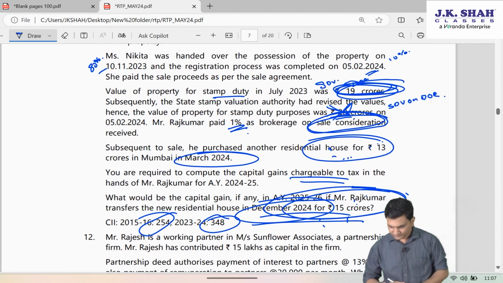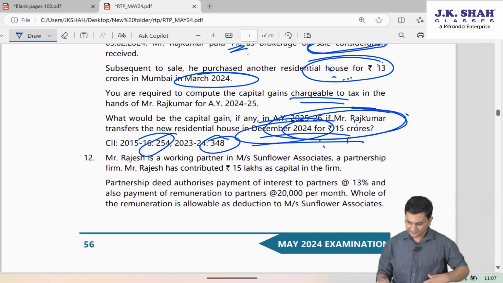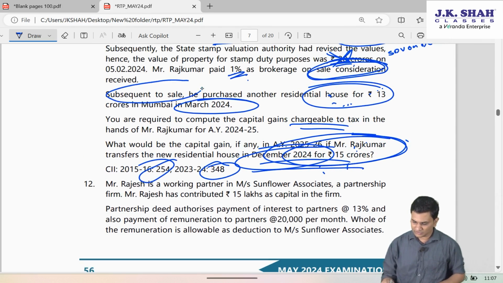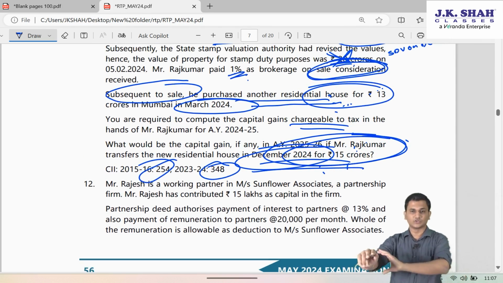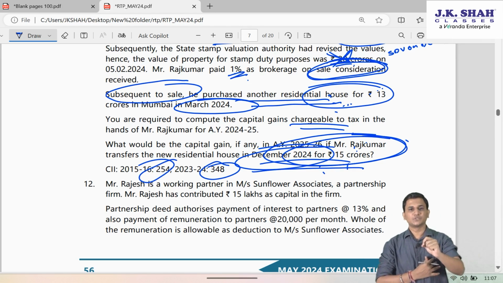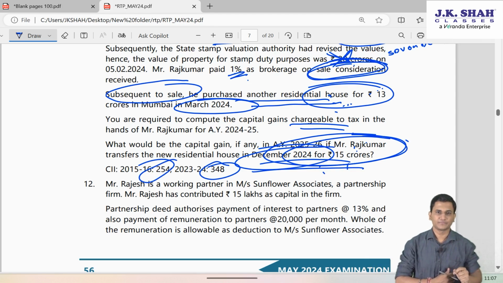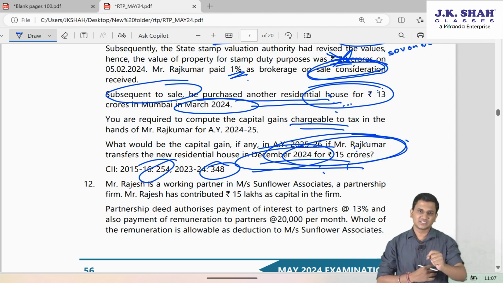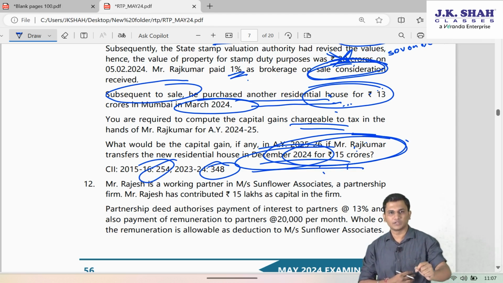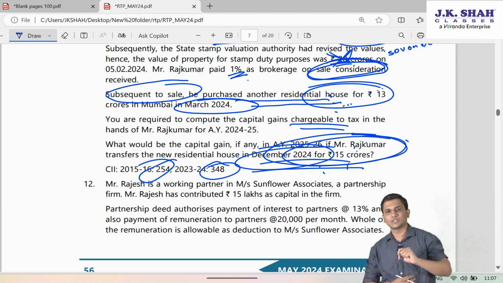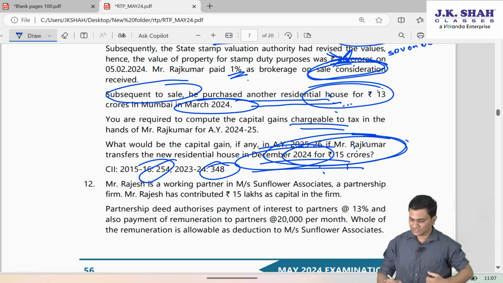Now friends, they were further saying that you are required to compute the capital gains, and subsequent to the sale, he purchased another residential house for 13 CR. See, whenever an individual or a Hindu undivided family transfers a long-term capital asset, which is a residential house property, and they reinvest into a new residential house property, exemption under section 54 gets triggered.